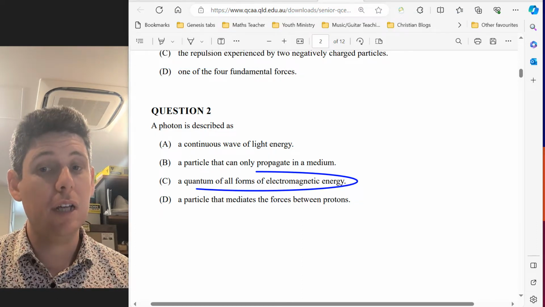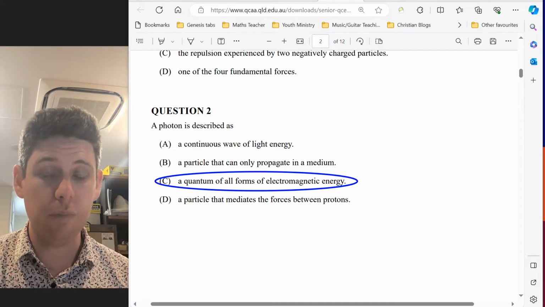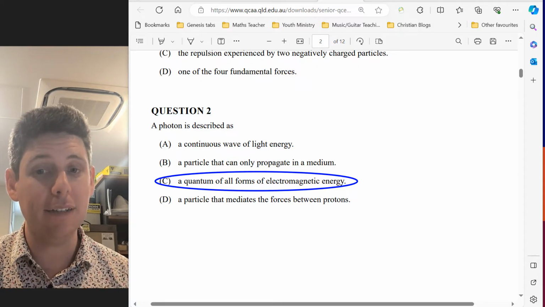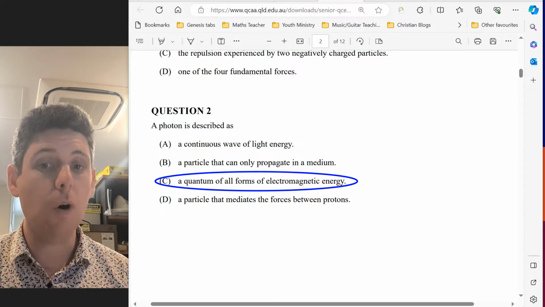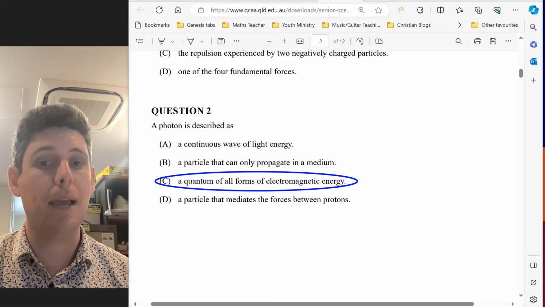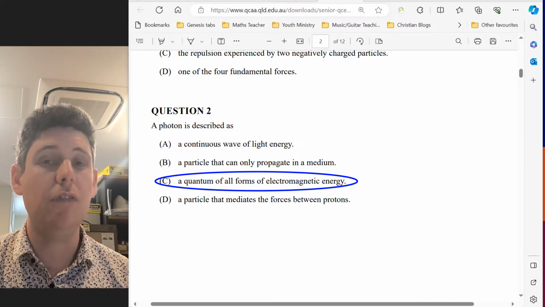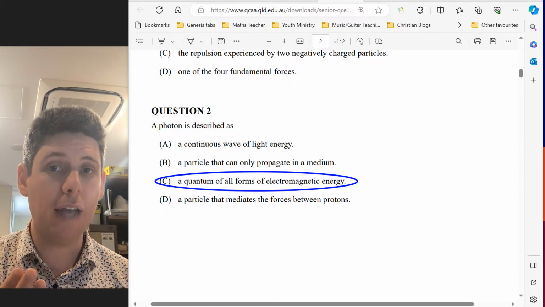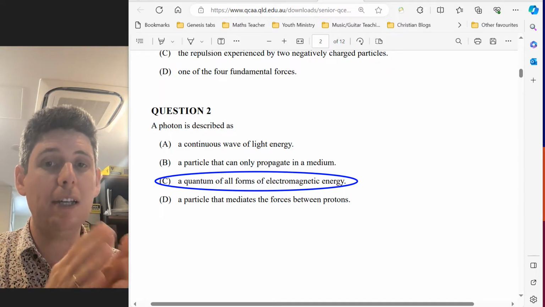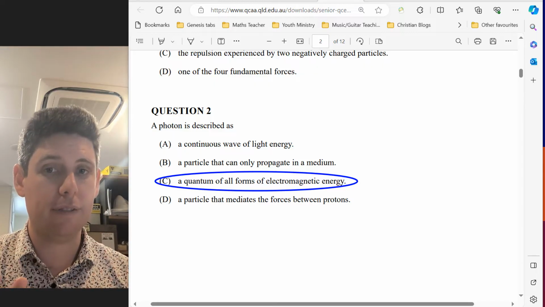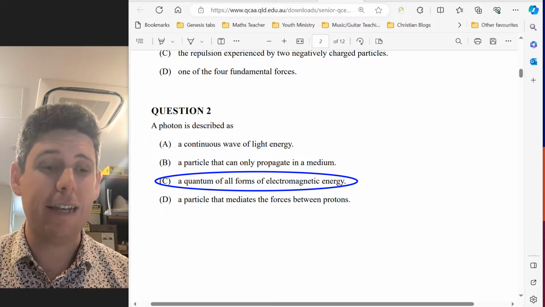That leaves C, a quantum, which is another word for packet of light, of all forms of electromagnetic energy. So hopefully you know that light is an electric field and a magnetic field propagating through space. And so that's clearly C.